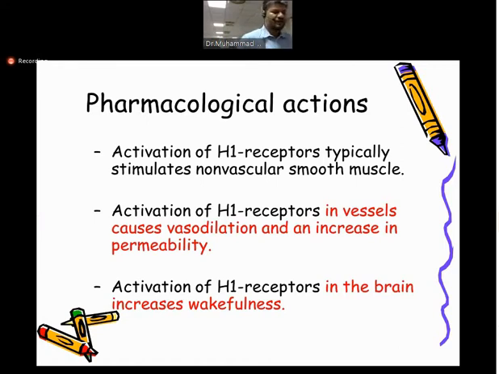You would have a very common experience that whenever you take these antihistamines or drugs for common cold or anything like this, you find that there is a sleepy condition of the person. Whenever he takes this anti-allergic, he always feels sleepy. The reason is that H1 receptors in the body cause wakefulness. They keep people alert, but once they are blocked, their action is reversed and they cause the sleepy condition. So this slide shows that the action of the H1 receptor on blood vessels is that they vasodilate and increase permeability, and this is important in inflammatory conditions.